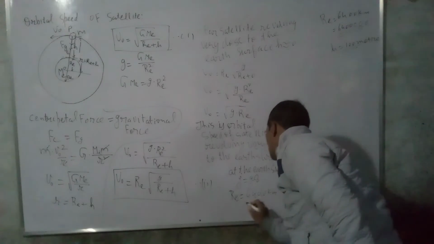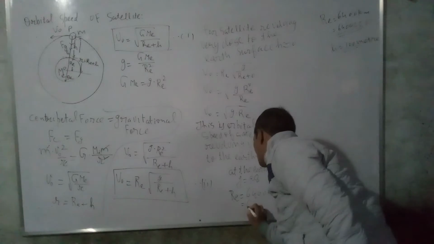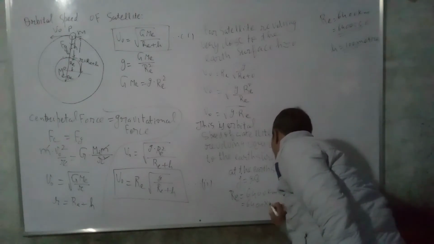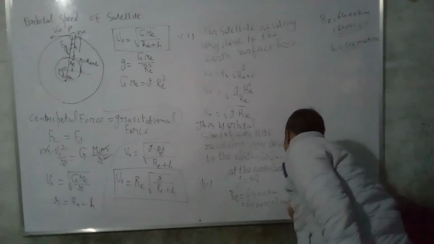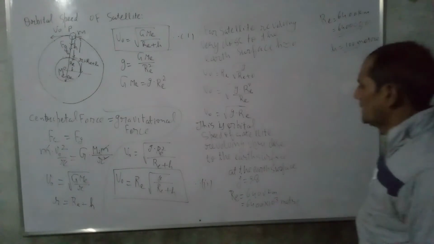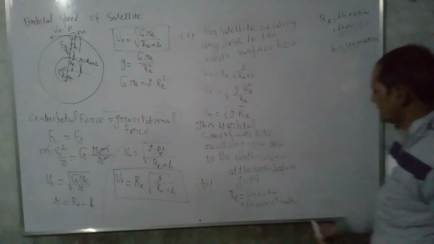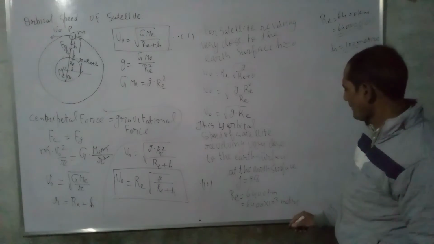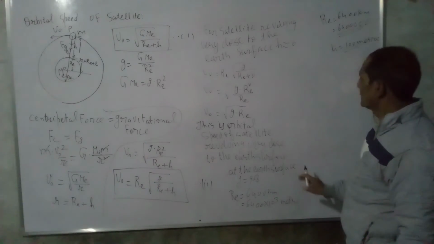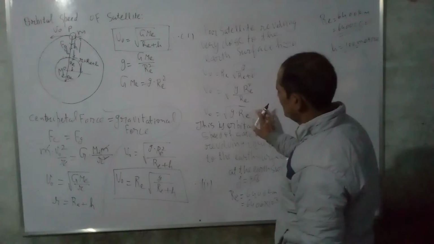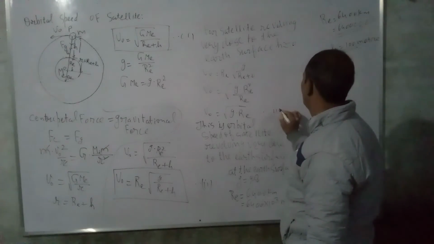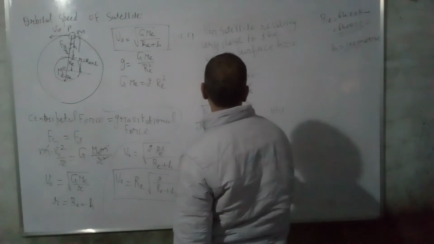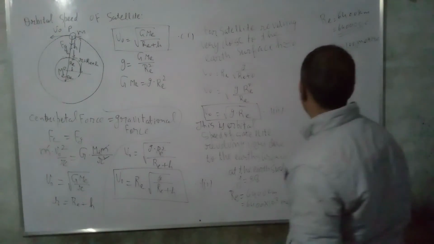Change it into meter. To change it into meter, multiply by 10 raised to power 3, since 1 kilometer is equal to 10 raised to power 3 meter. So the radius of the Earth is 6400 into 10 raised to power 3 meter. Write this value in this equation, suppose this is equation 3. So write the value of small g and the radius of the Earth in equation 3.